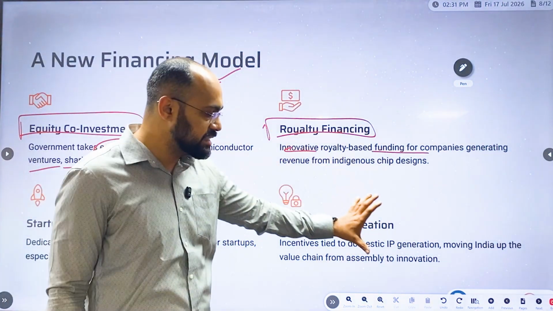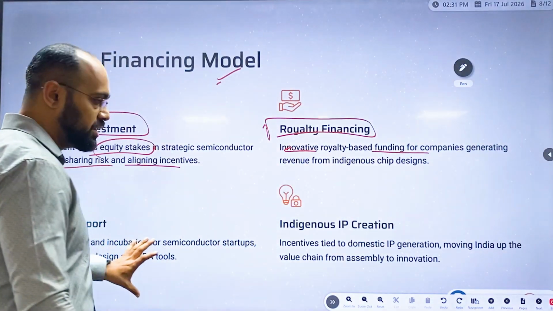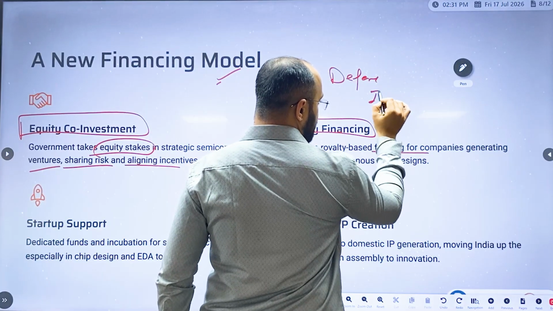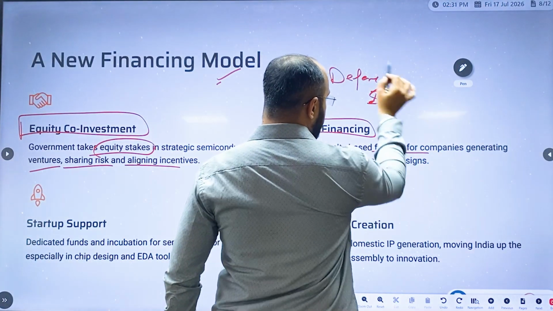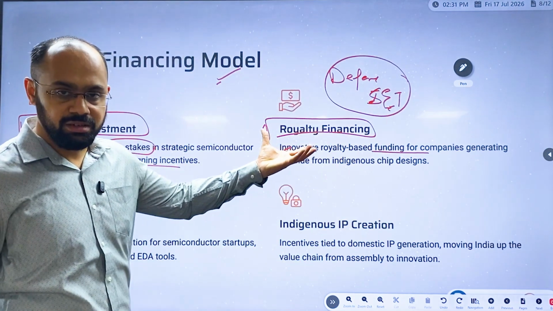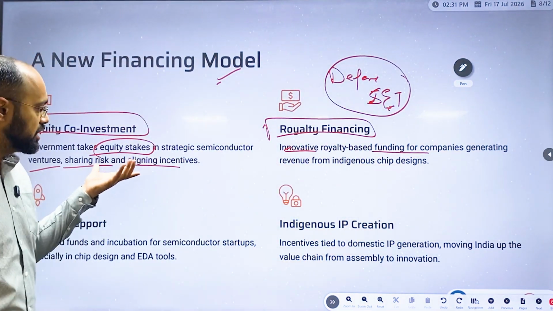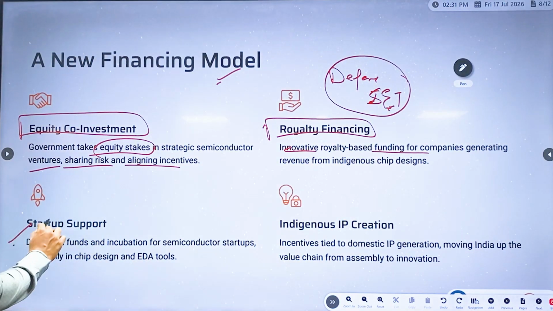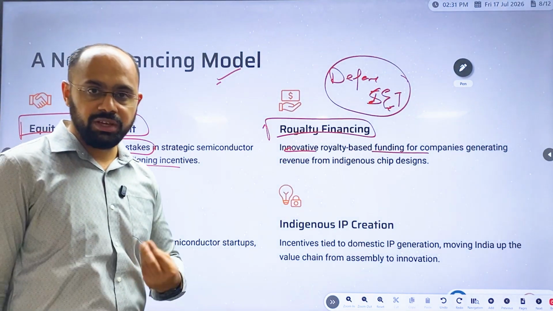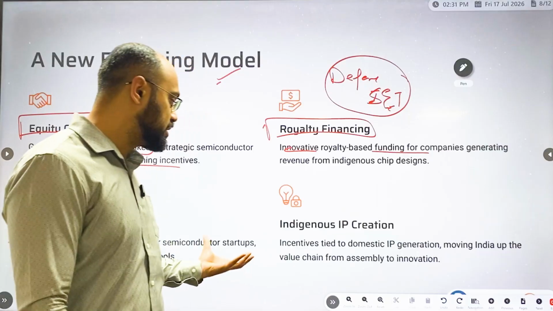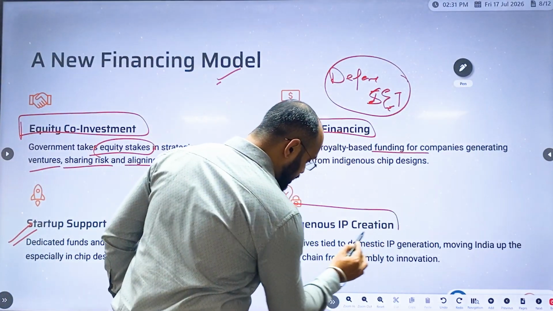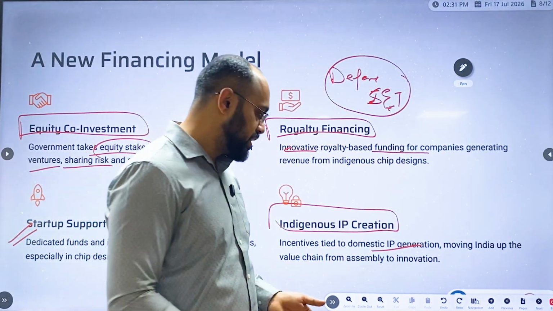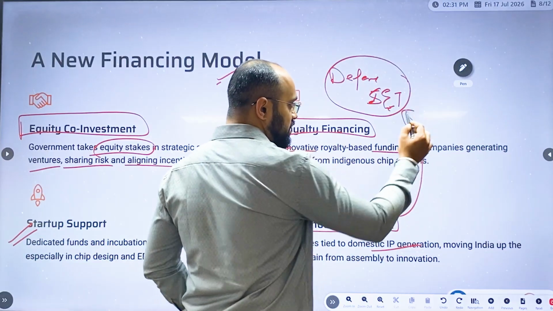Basically, the government is doing all this because they are also involved in defense and science and technology. Since they are involved in these strategic sectors, the government is also trying to gain some ownership of this particular project. Now startup support: whatever startups come into the semiconductor industry will be supported. And indigenous IP creation, it will be completely indigenous. IP creation will be completely of India. Since it is dealing with these sectors, it is completely indigenous.